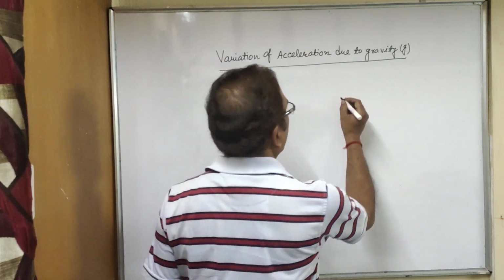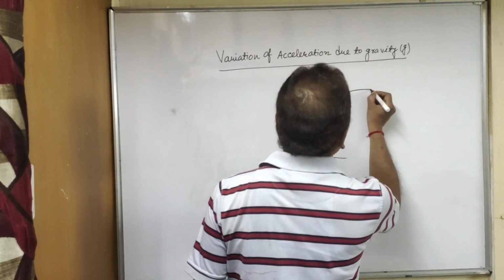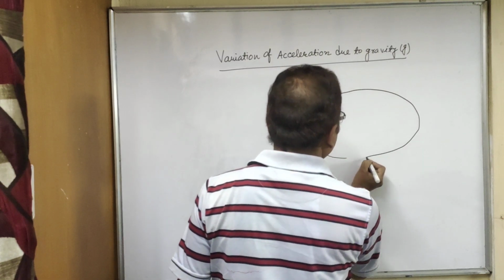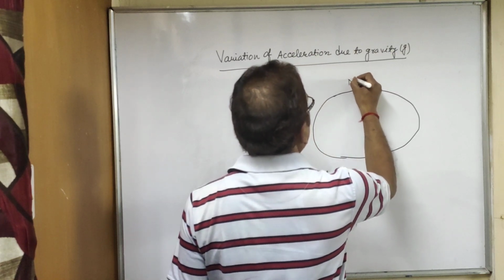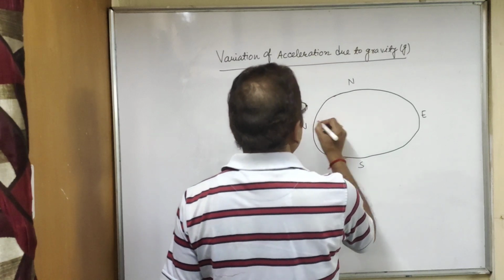As we have drawn the diagram, earth is flat a little bit, and you know this is north direction, this is south direction, this is east and west.